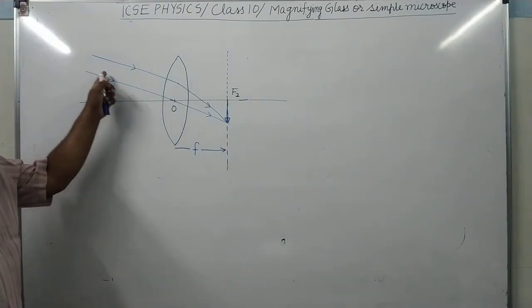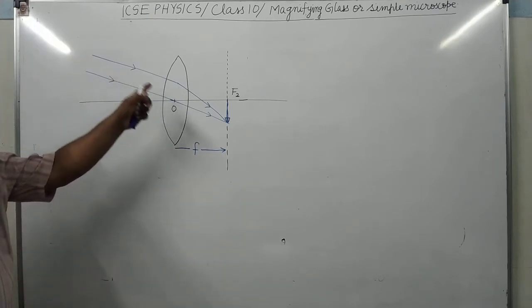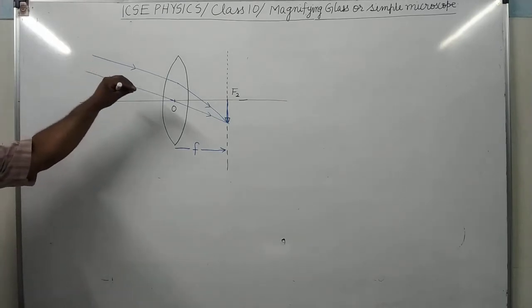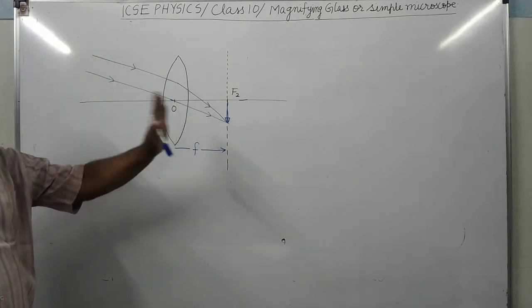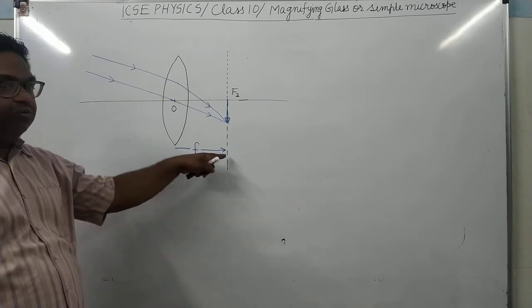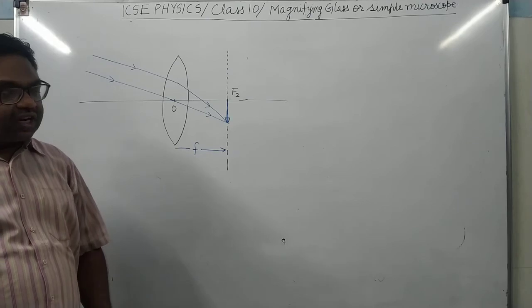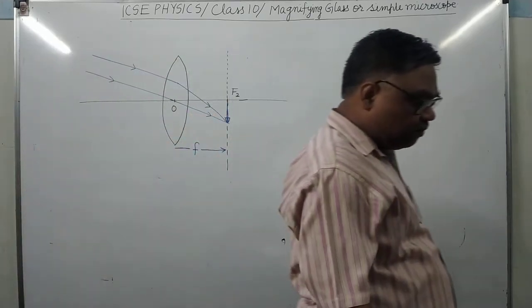As we know, from a distant object parallel rays are coming, and parallel rays are focused by the convex lens on the focal plane, whose distance from the lens is equal to the focal length. So this is the rough estimation, by this we can determine roughly the focal length.